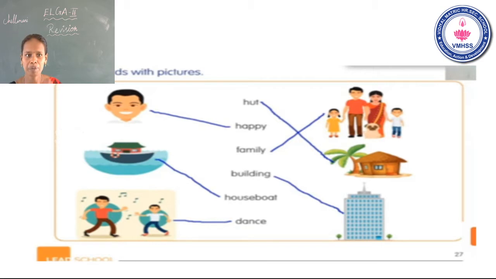Second one, happy. H-A-P-P-Y. Happy. Next one, family. Family means kudumba. Next one, houseboat. See the slide carefully, students. They match it, houseboat. Last one, dance. The same, it has same place. Next one, building. Is that clear? Now go to the next one.